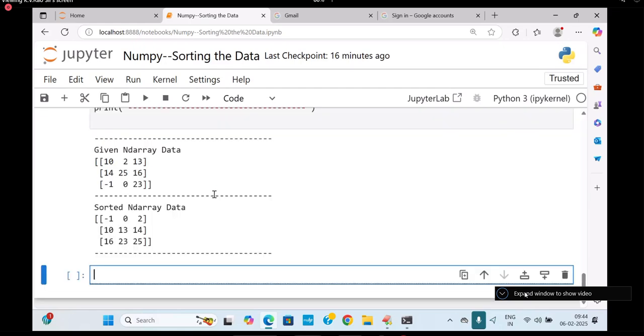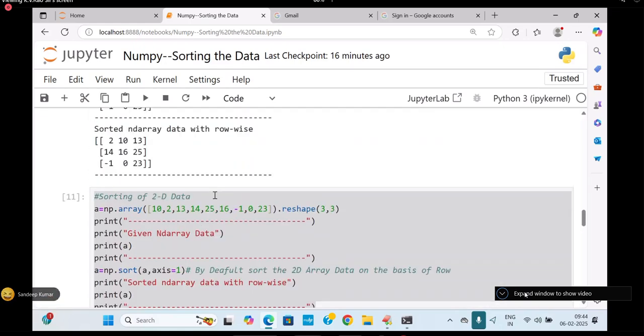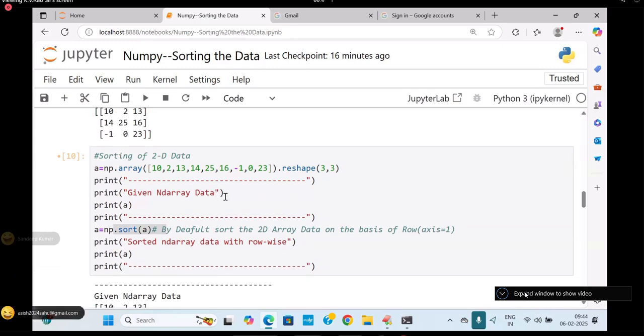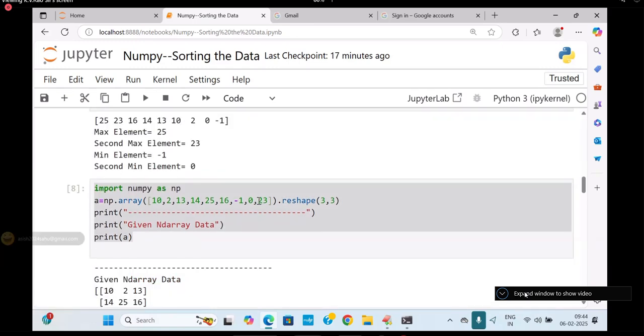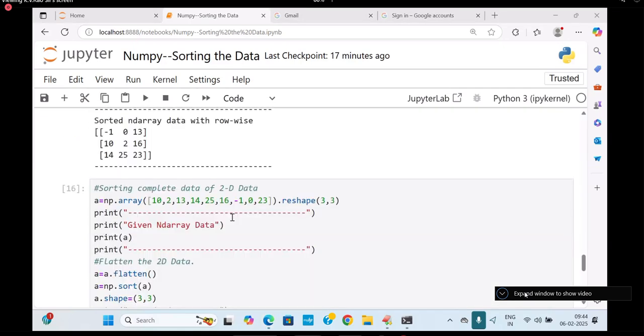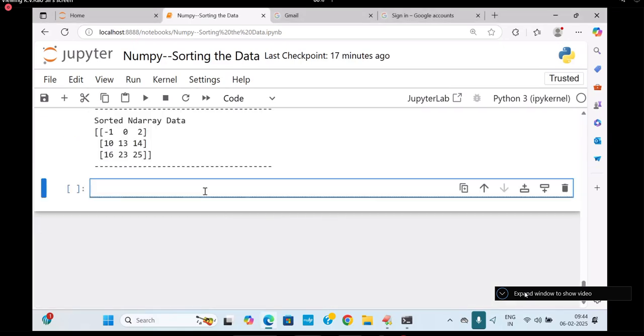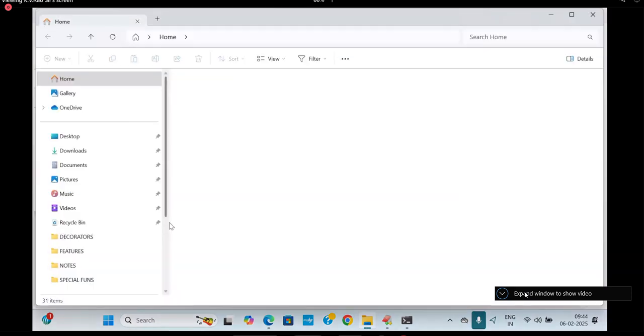Now I'll move to this. This comes under sorting of ndarray data. Now I'm entering into universal functions, which is also very, very important. Universal functions I'm going to discuss, students.